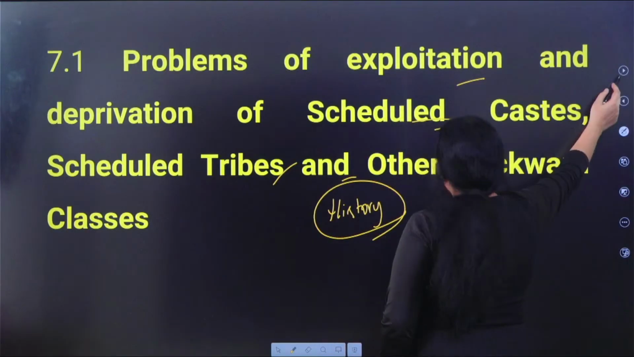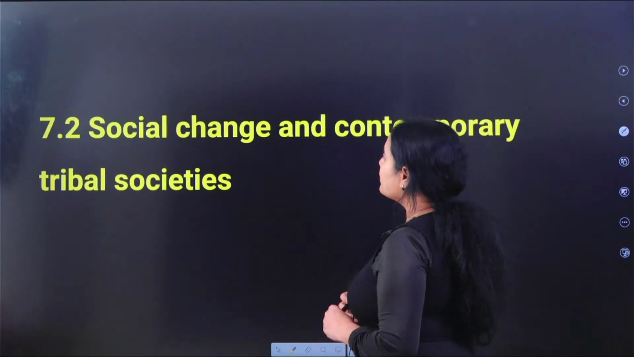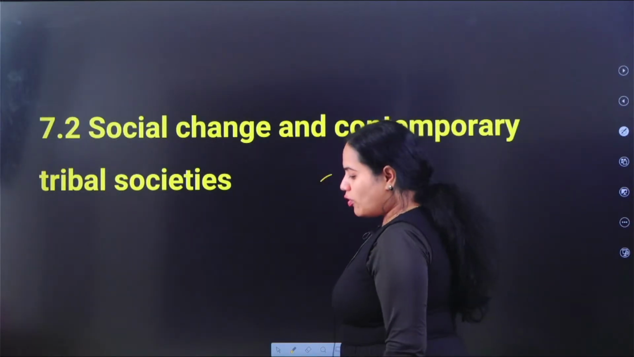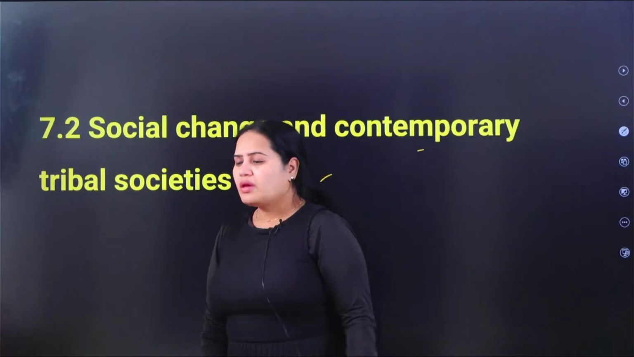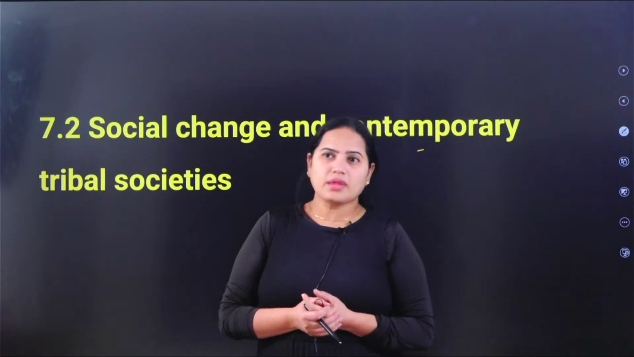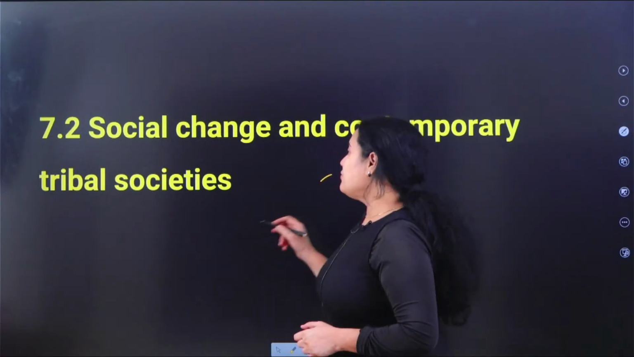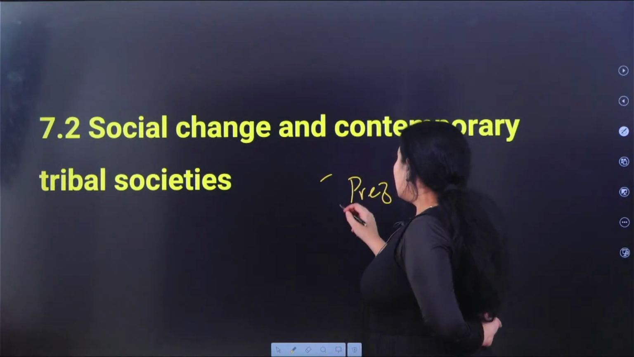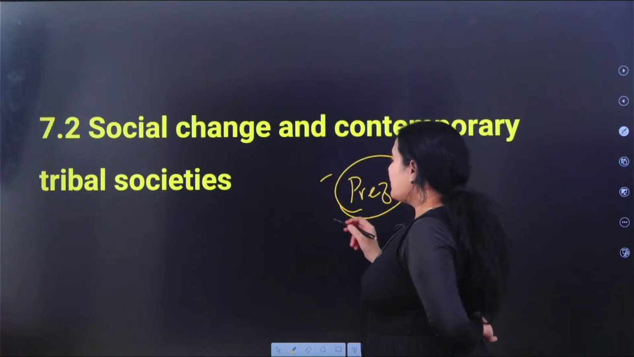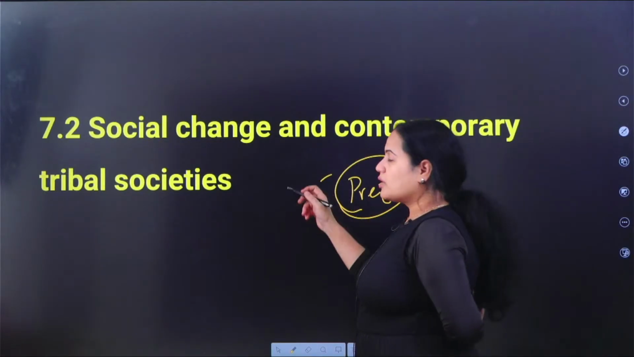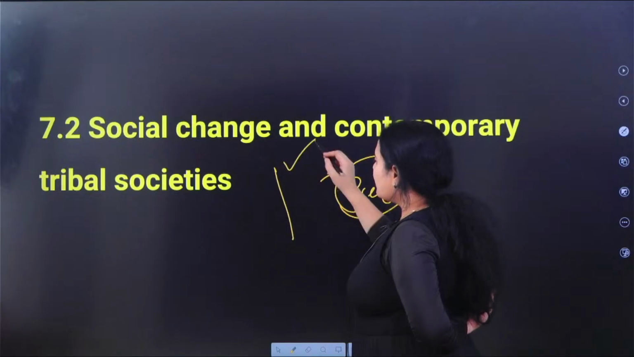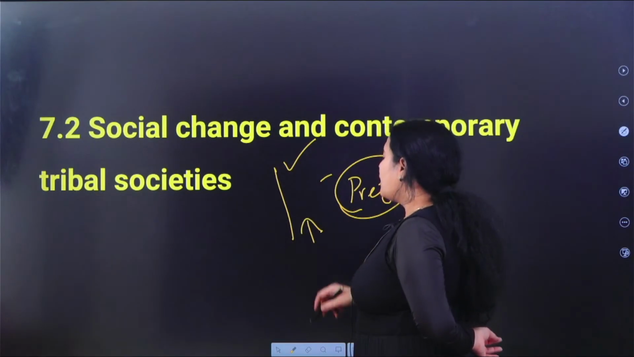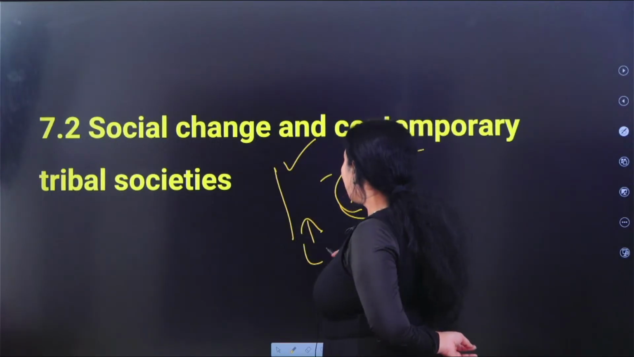Okay, and then moving on, 7.2 talks about social change and the contemporary tribal societies. So what are these tribal societies? The President will notify who are the tribal people in our country. By a notification in the gazette, the President will mention that so and so people are recognized as tribal people. If their upliftment is enough done, then they will be removed from this ST list.